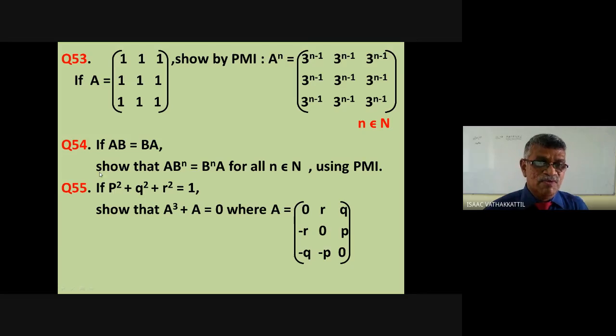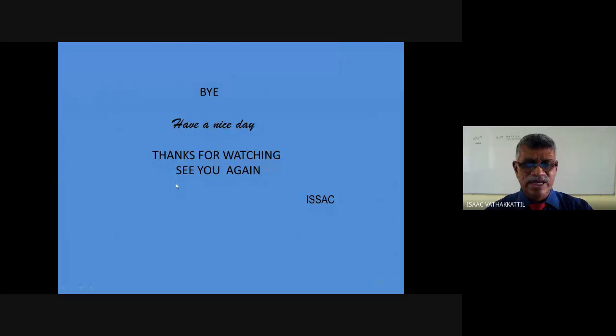Don't hesitate in asking. Question 55, very interesting. If P squared plus Q squared plus R squared is equal to 1, prove that A cubed plus A equal to 0, where A is this given matrix. You are not to apply any induction principle. You have to find A, then A squared, and further you have to find A cube. A squared multiplied with A, you get A cube. Once you get A cube, you have to somehow apply that P squared plus Q squared plus R squared is 1, and using that, you prove that A cube equal to minus A, or A cube plus A is 0.